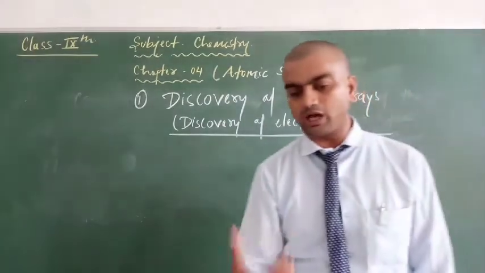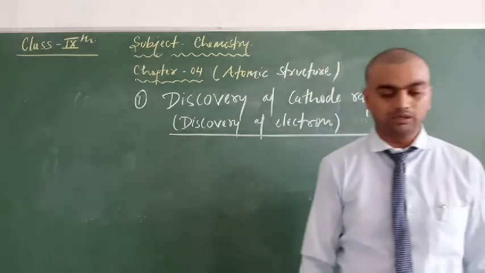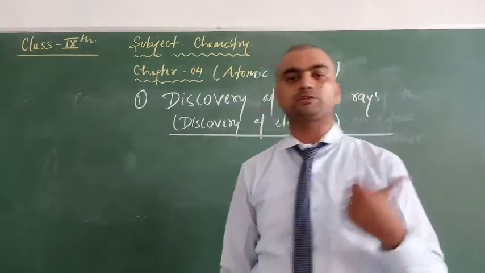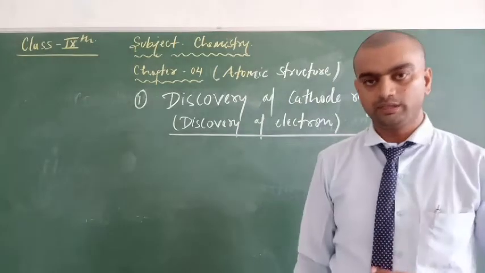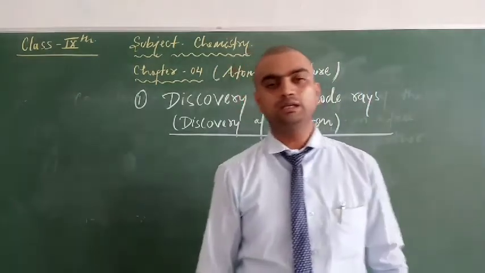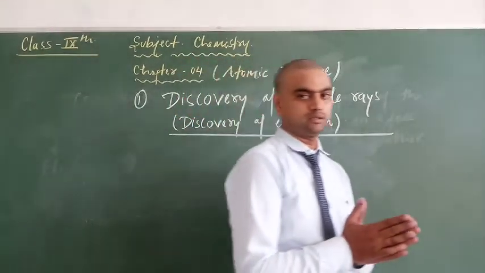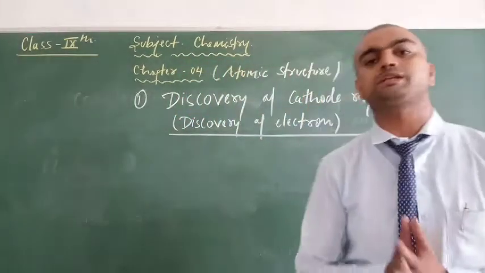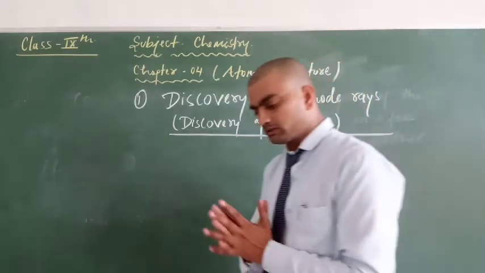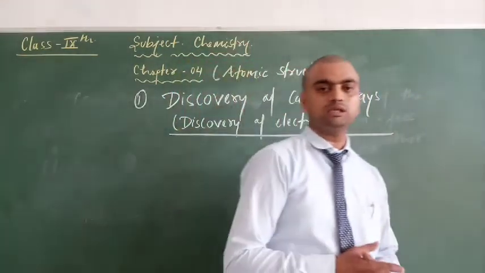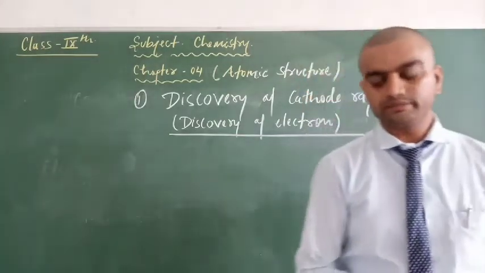So let's start how the electron has been discovered. First we talk about how the cathode rays were discovered. You know very well that there are three main physical states of matter. The first is solid, then liquid and the third is gas. Clear?